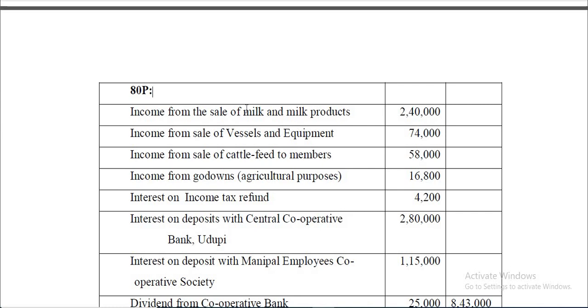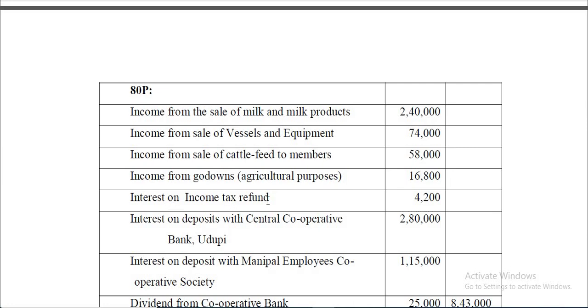Income from the sale of milk and milk products 2,40,000, and then income from sale of vessels and equipments, already I told you. Income from sale of cattle feed to members, that is 58,000. Income from godowns for agriculture purposes, so 16,800.